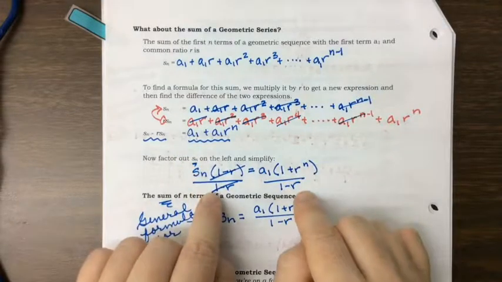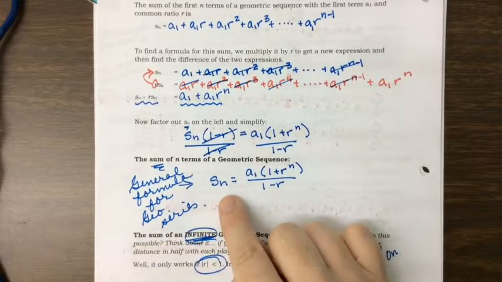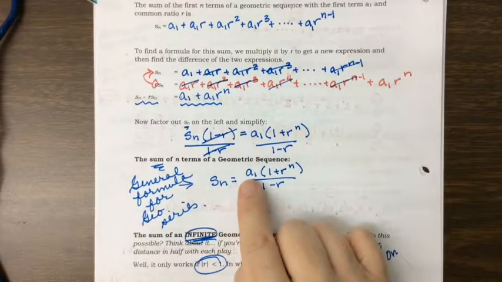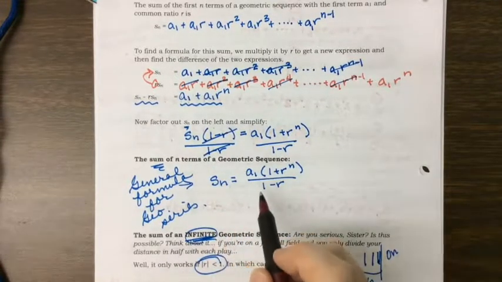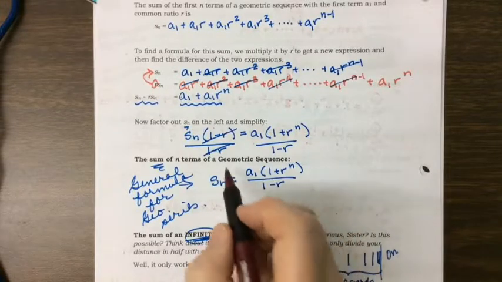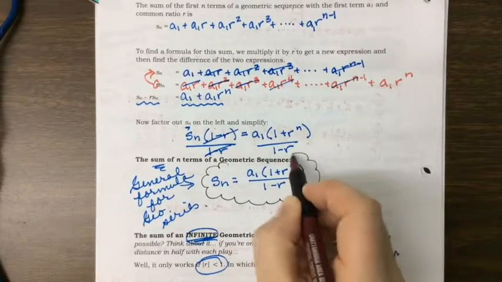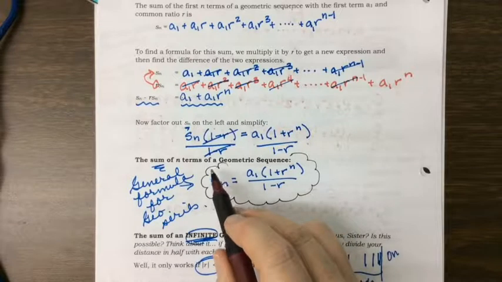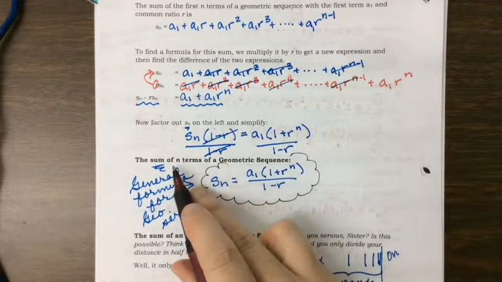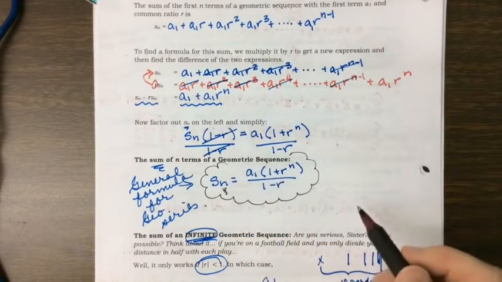If I divide both sides by 1 minus r, I'm left with s sub n equal to a sub 1 times 1 plus r to the nth power, all divided by 1 minus r. And this is the general formula for a geometric series. In other words, this is the formula for the sum of n terms in a geometric sequence.